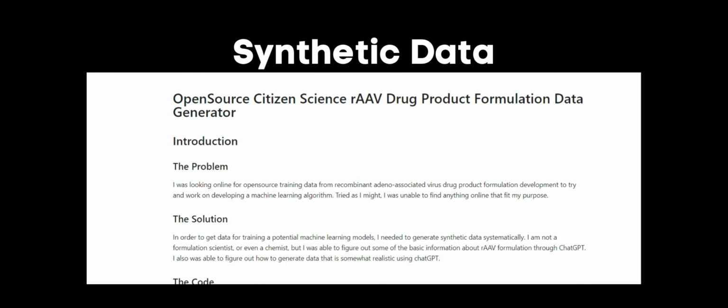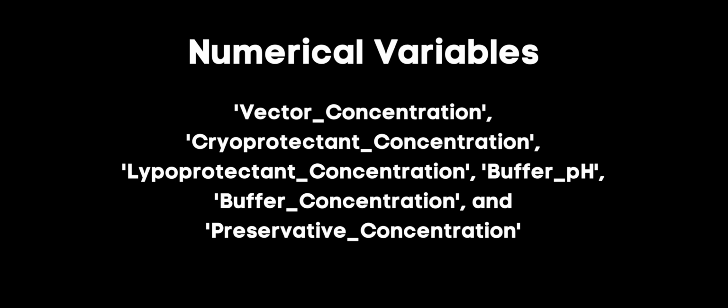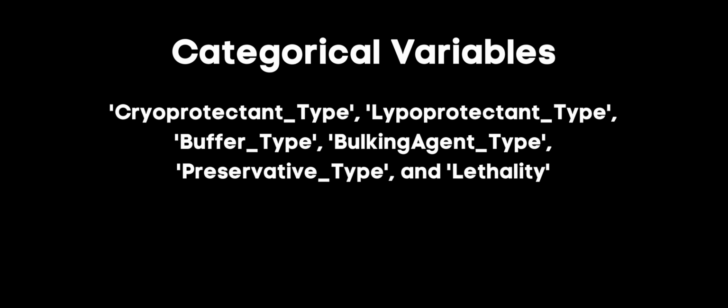Validation with real-world experimental data is crucial for further improvements. Let's go over this project's methodology. First, I generated a synthetic dataset in Python using the pandas, NumPy, and random libraries. I did this because there was a lack of publicly available rAAV drug product formulation data. I could explain the synthetic data generation process in another video if people are interested. You can check out the code for that by following the GitHub link located in the description. This dataset had numerical data types for vector concentration, cryoprotectant concentration, lipoprotectant concentration, buffer pH, buffer concentration, and preservative concentration. There were also categorical data types for cryoprotectant type, lipoprotectant type, buffer type, bulking agent type, preservative type, and lethality.